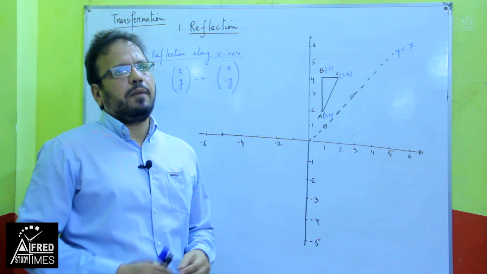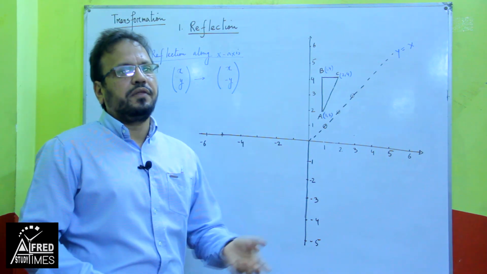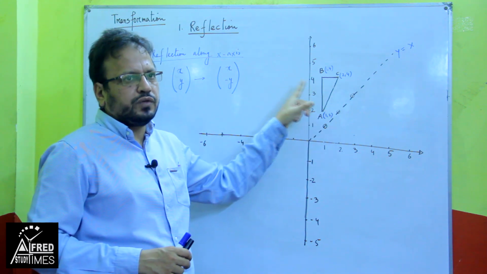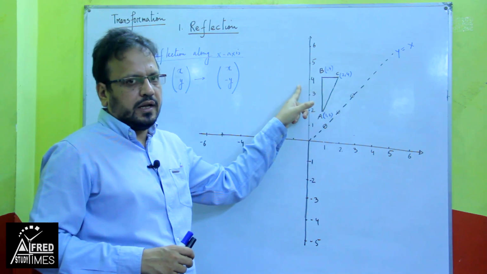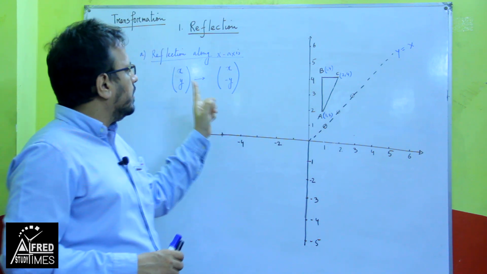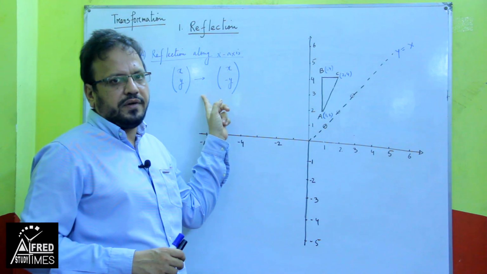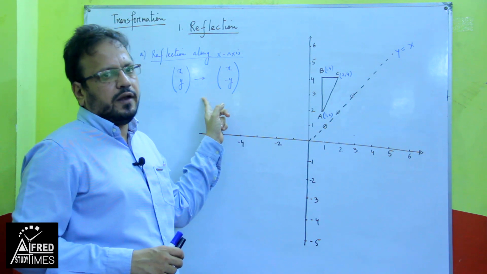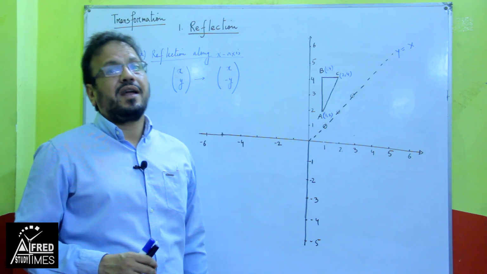There are 3 different types of reflection, we can do it in 3 different ways. One is the counting method, equidistance, because we have the graph paper, we can count it. Second, the matrix method. If we write it in matrix form, we can find the reflection. And the third is the construction method.